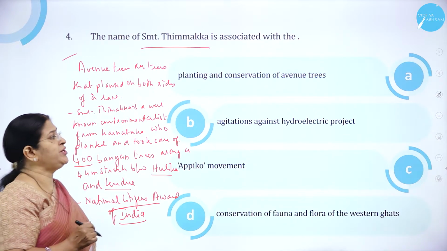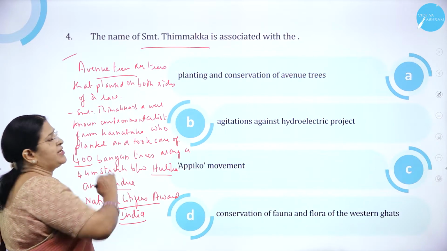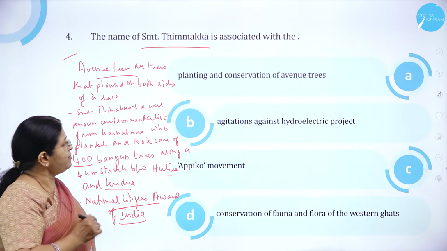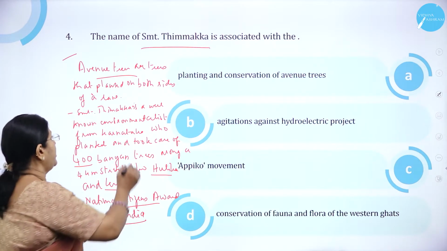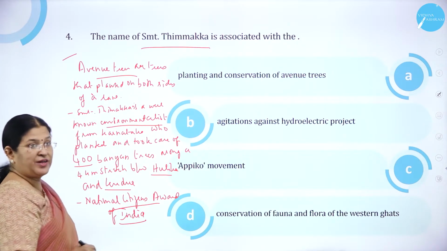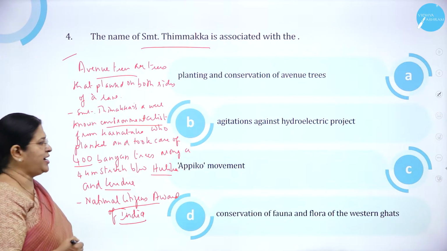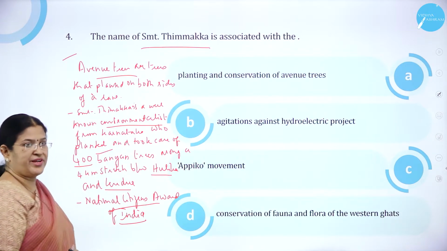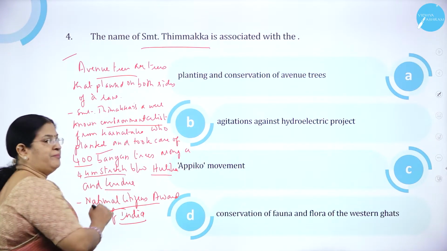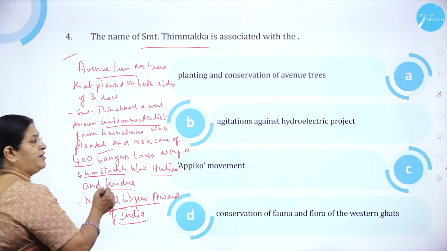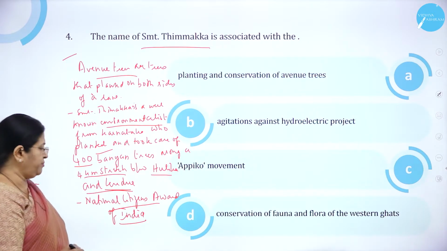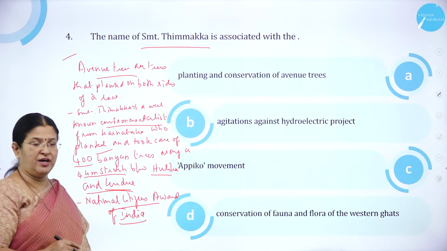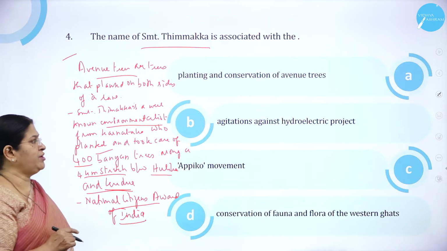Avenue trees are the trees that are planted on the sides of the lane, and Srimati Timmakka is a well-known environmentalist of Karnataka, the pride of Karnataka, who planted and took care of 400 banyan trees along a 4-kilometer stretch between Hulikal and Kudur. She was awarded the National Citizens Award of India for her contribution to the environment.